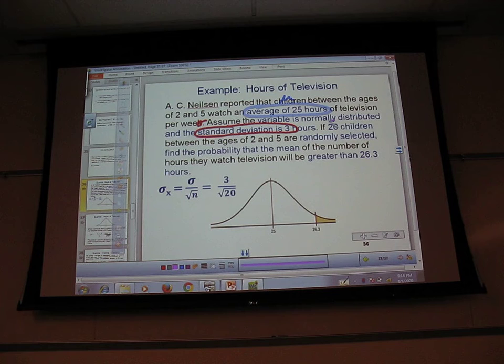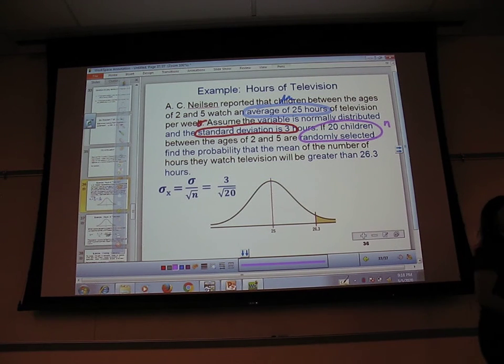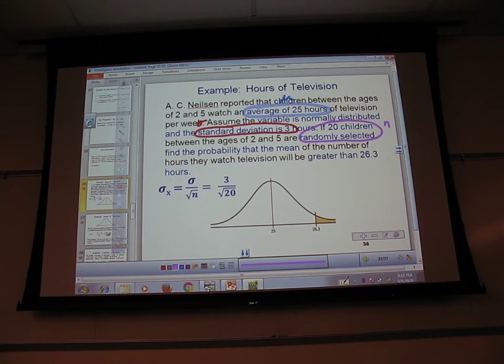Good. If 20 children between the ages of 2 and 5 are randomly selected, what's that? 20 randomly selected. That's my n. Whenever you see the words randomly selected, or chosen, or surveyed, that's your n. 20 were surveyed, that's my n. A survey of 20, a sample of 20, the selection of 20, that's your n.